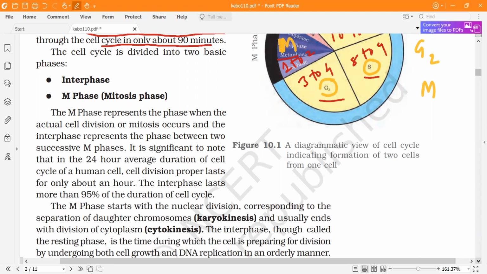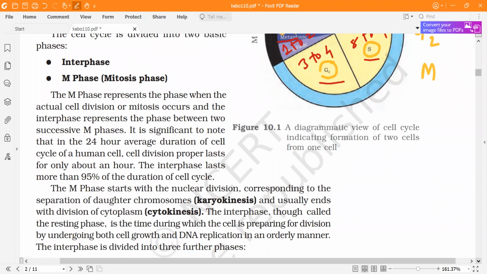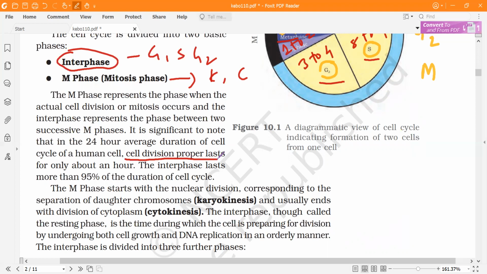We can divide the cell cycle into two phases, interphase and M phase. Interphase is when the cell is not dividing, and you can classify it into G1, S, G2, and then we have M. In M phase, we have karyokinesis or nuclear division, and cytoplasmic division, or cytokinesis. First the nucleus will divide and then the cytoplasm. The exact cell division, the M phase, only lasts for an hour. So interphase is more than 95% of the duration of the cell cycle.